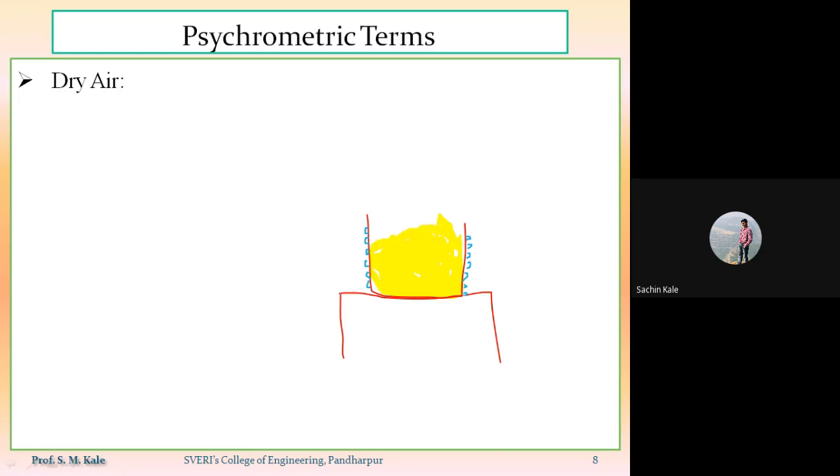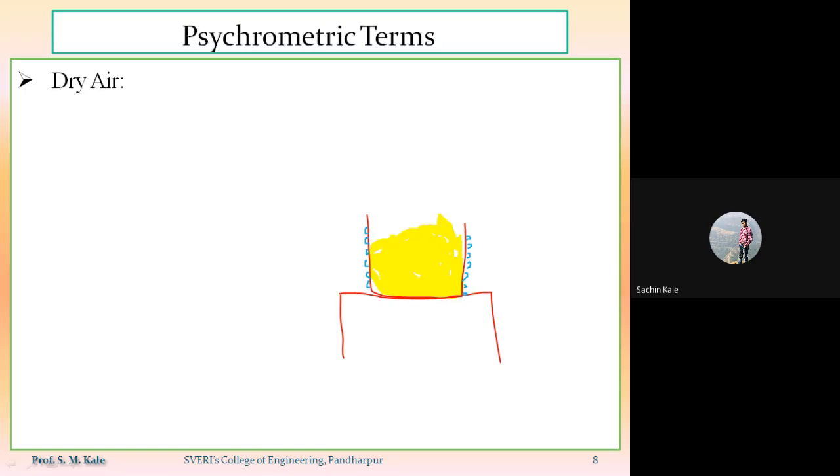Any other answer? Sir, because of the moisture content present in atmospheric air, the droplets come on the side of the glass.